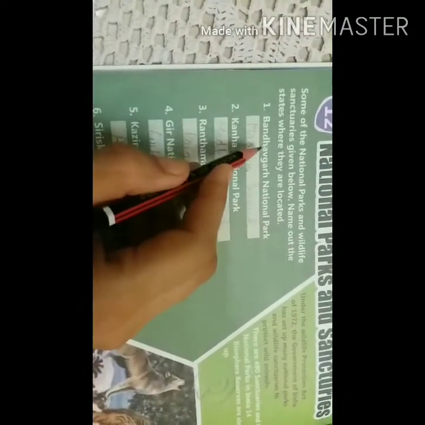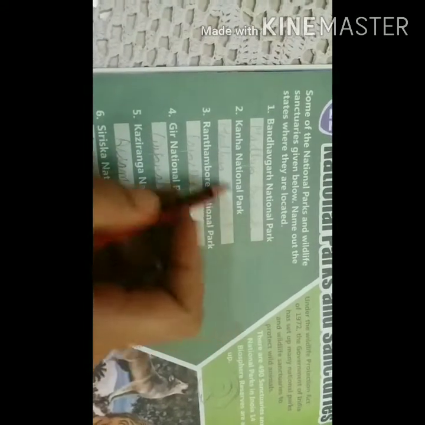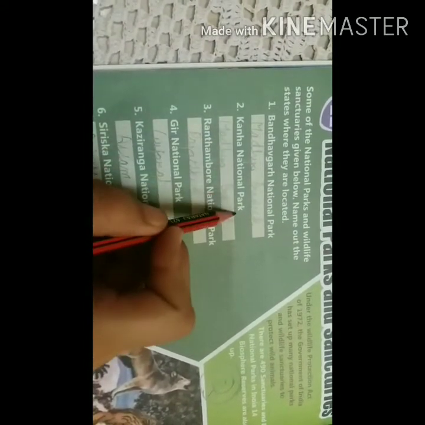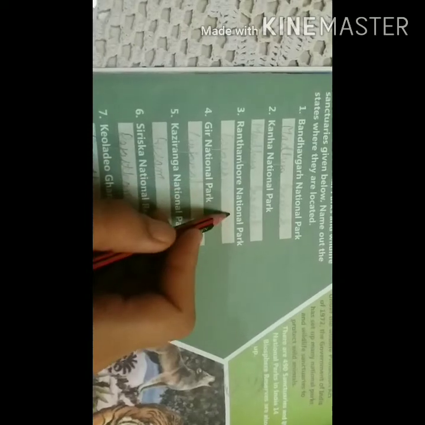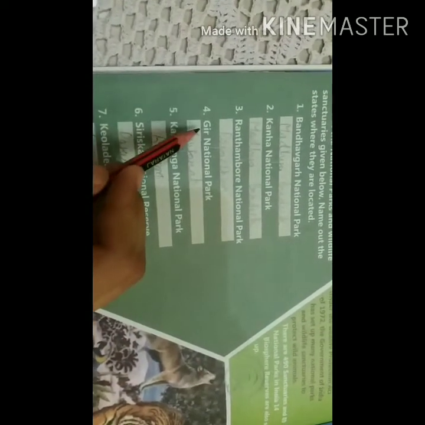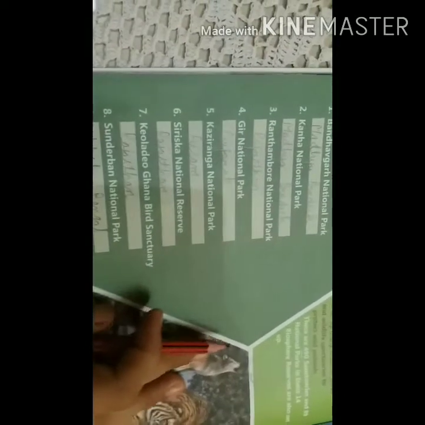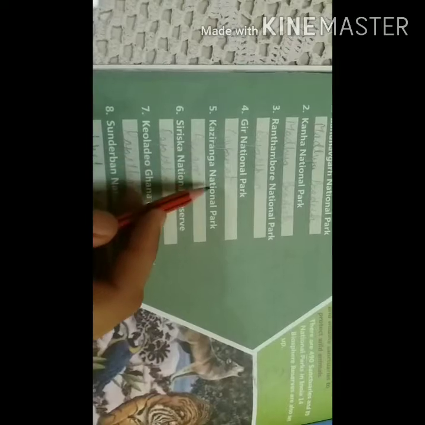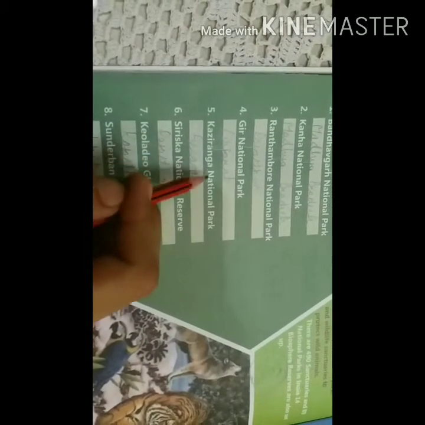The first one is Bandhavgarh National Park. It is located in Madhya Pradesh. Second is Kanha National Park. It is also located in Madhya Pradesh. Third one is Ranthambore National Park. It is located in Rajasthan. The fourth one is the Gir National Park, which is located in Gujarat. Fifth one is the Kaziranga National Park, which is located in Assam. It is famous for its tiger.